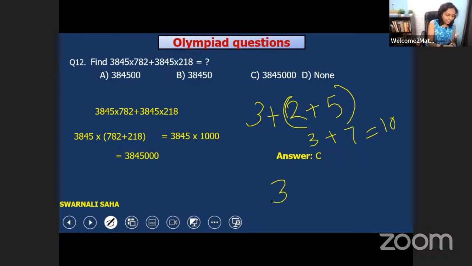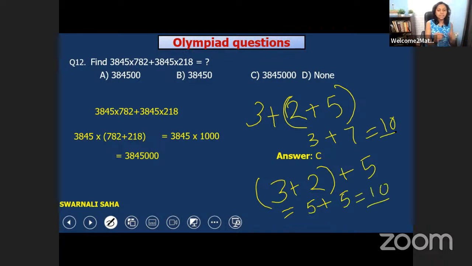And if we write (3 plus 2) in this way, plus 5, we will get the same answer. You see, 3 plus 2 is equal to 5. 5 plus 5 is equal to 10. The same answer. That is an example of associative property. So this is the example of associative property, and I showed you the commutative property examples.